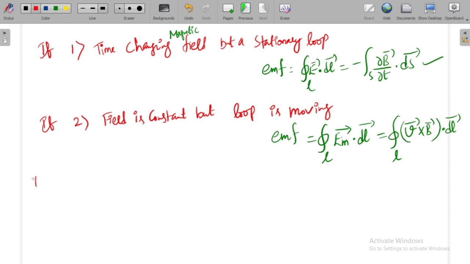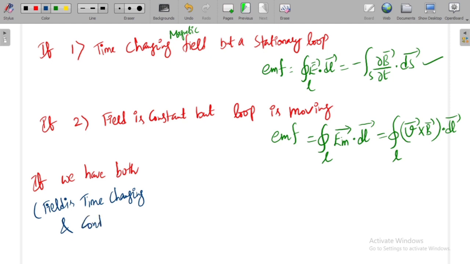Now in the third case, if we have both, what is meant by both? The field is time changing, and the conducting loop is also moving. Now the induced EMF is due to both, right?